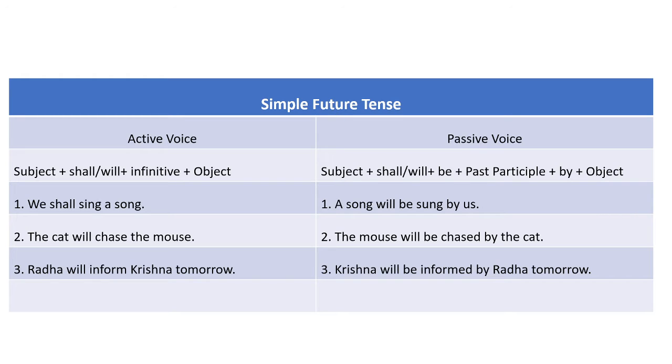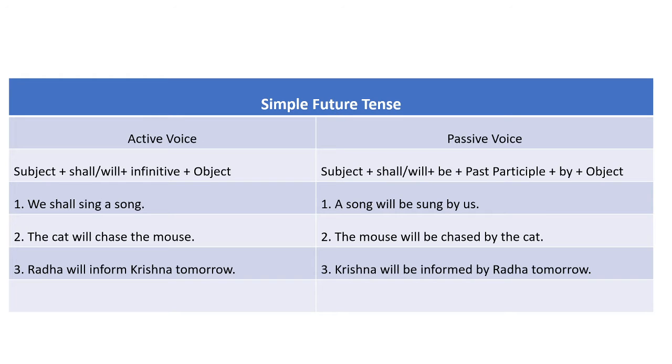So when we are given a sentence with simple future tense, and when we are asked to transform this sentence into passive voice, what we have to do is, at the outset we have to identify subject, verb and object in the given sentence. Then we have to concentrate our attention on the tense of the sentence. Obviously it is simple future tense here. Then while transforming sentence with simple future tense into passive voice, we have to follow this structure: subject plus either shall or will plus be plus past participle of the main verb plus by plus object.